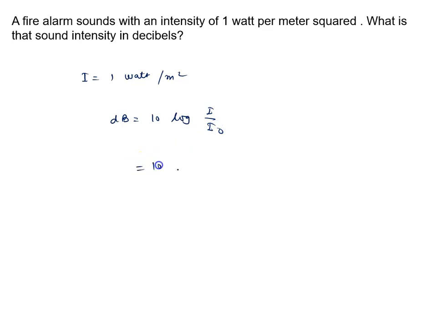तो 10 की जगह 10 आएगा. log I की वैल्यू दे रखी 1 watt per meter square. और I naught it is the constant quantity. This is 10 raised to power minus 12 watt per meter square. तो हम यहाँ लिखेंगे 10 raised to power minus 12.